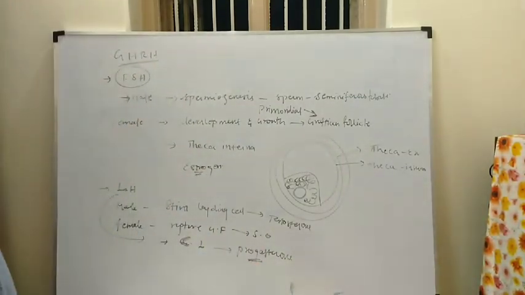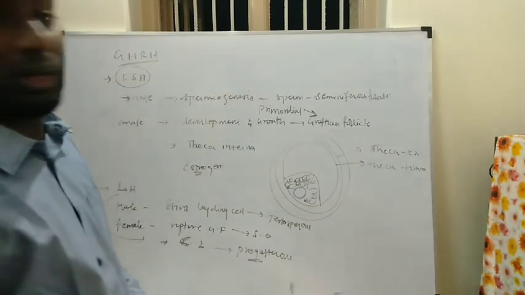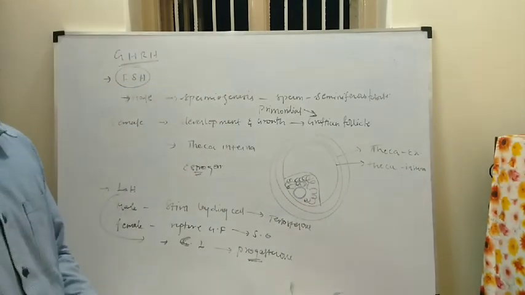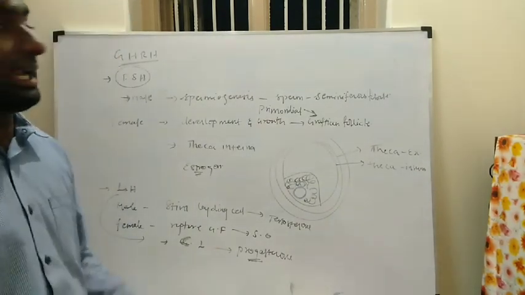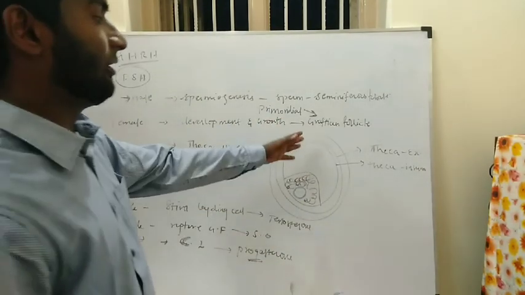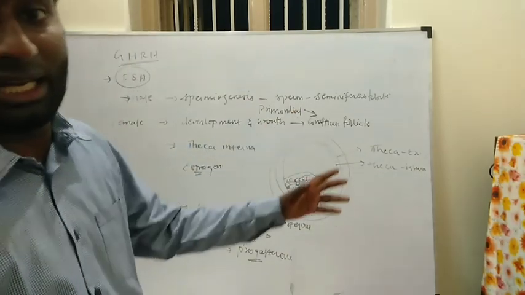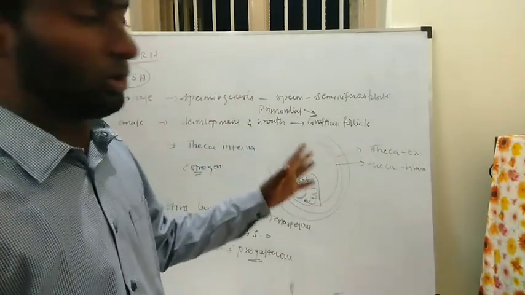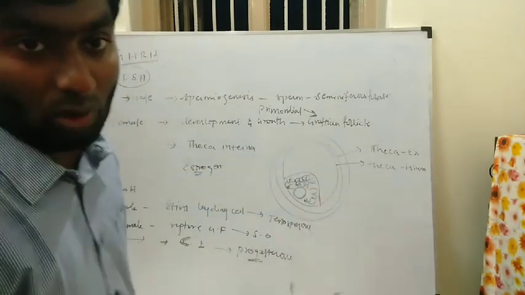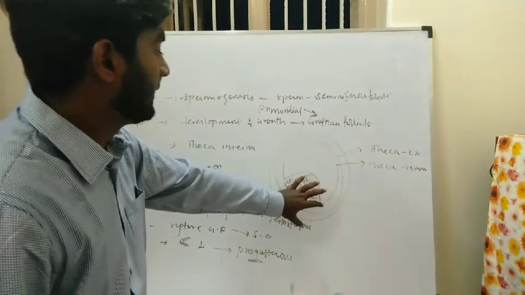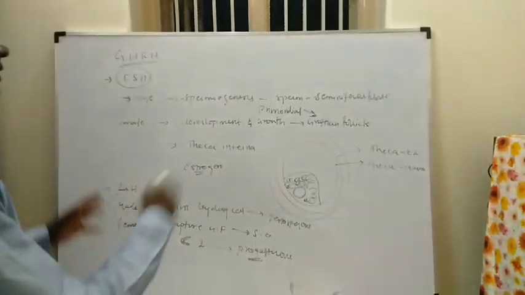When we see the testes and ovary, or when we see the human reproduction topic, at that time I will explain in detail about this Graafian follicle, primordial follicle, next the secondary follicle. It has the early and late follicle. Next are the Graafian follicles, what layers will be formed, and how the condensation happens. Okay, just note it down.